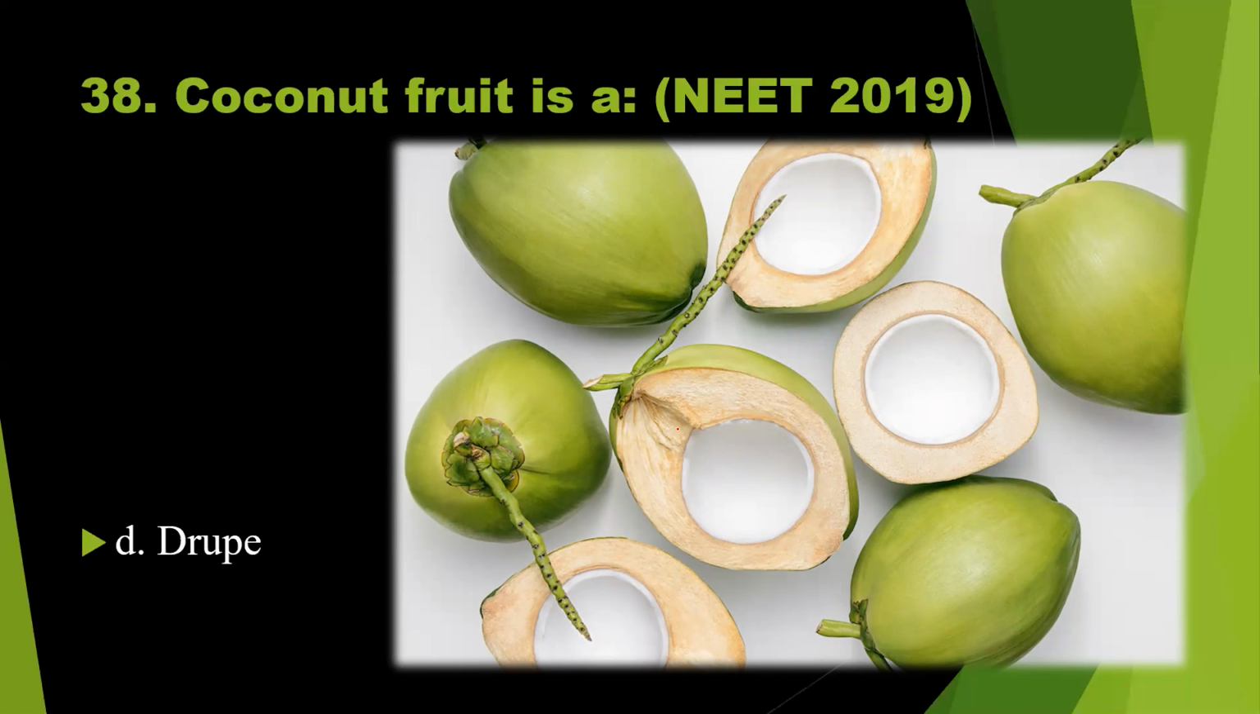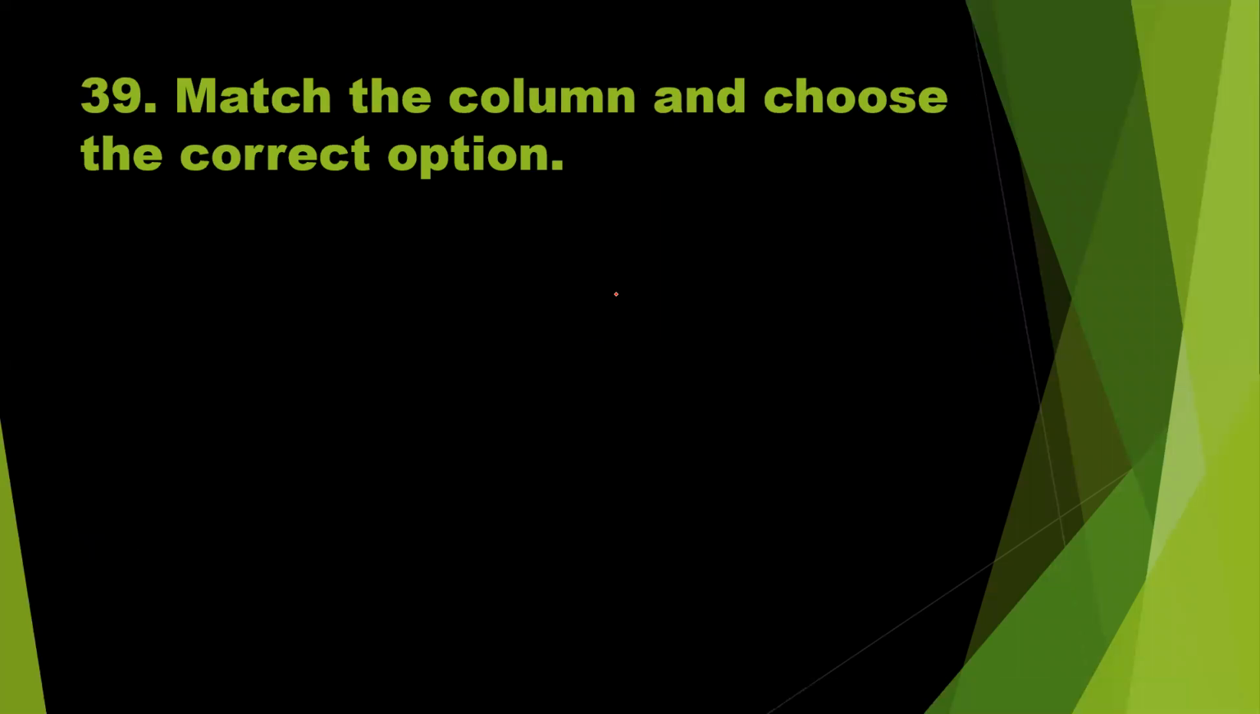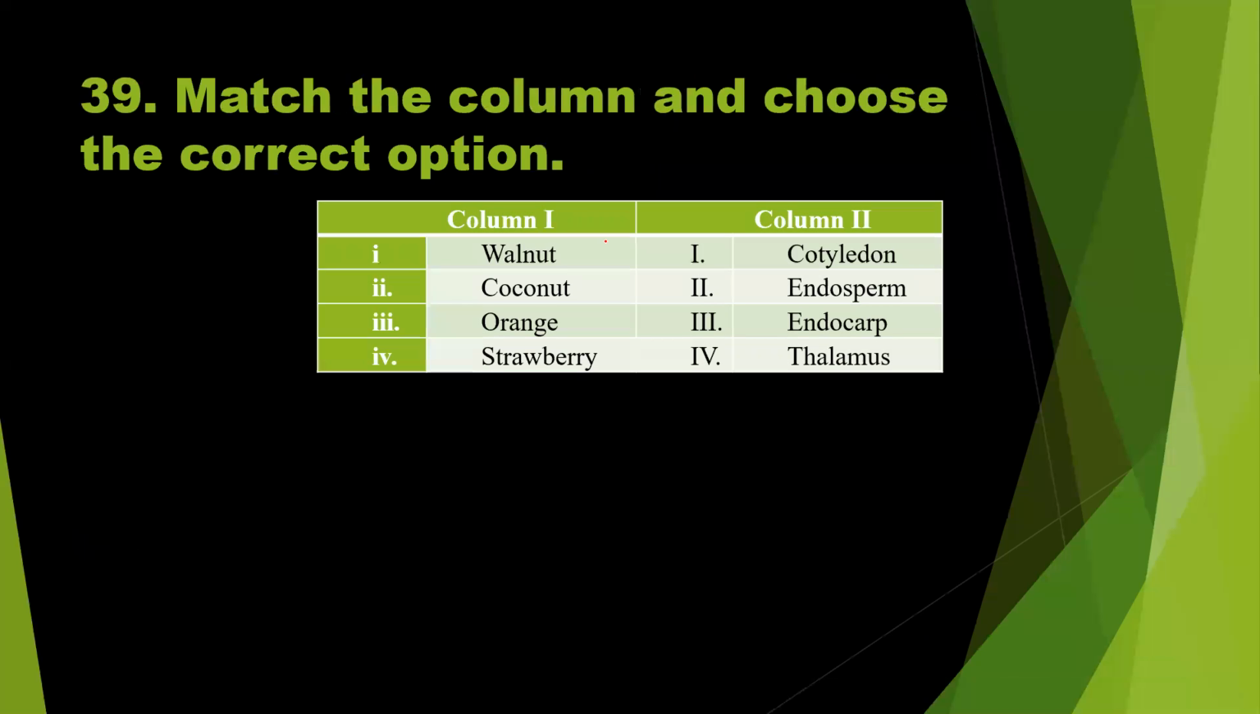Question number 39. Match the column and choose the correct option. So walnut, cotyledon, coconut, endosperm, orange, endocarp, strawberry, thalamus. So match the column 1 and 2 and choose the correct option. So what will be the correct option here? So normally walnut, coconut, orange, strawberry. So what will be the correct matching here?